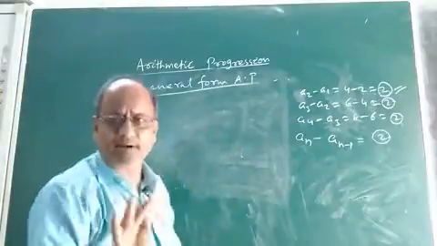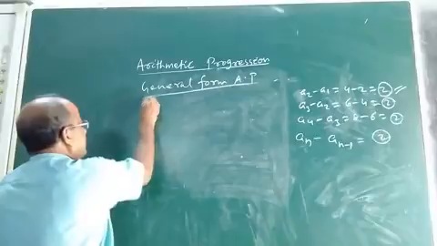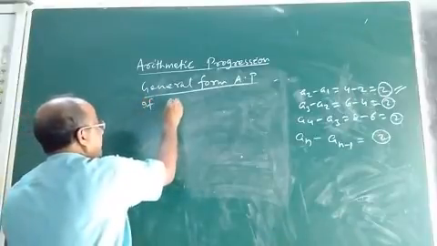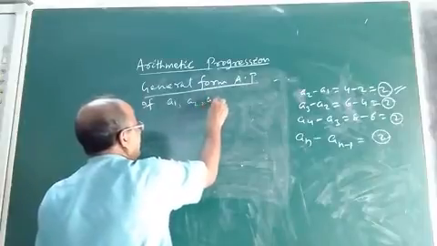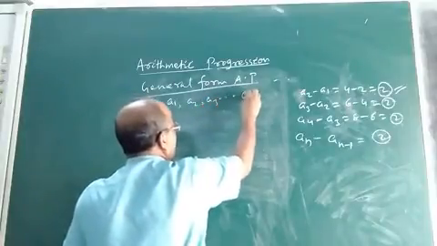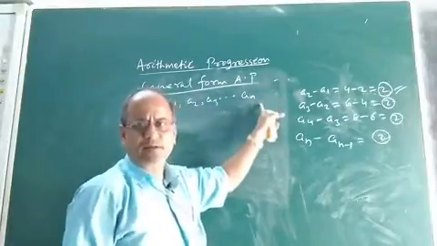Instead of taking numbers, if we take symbols, suppose A1, A2, A3, up to AM, first term, second term, these are some terms in a sequence.